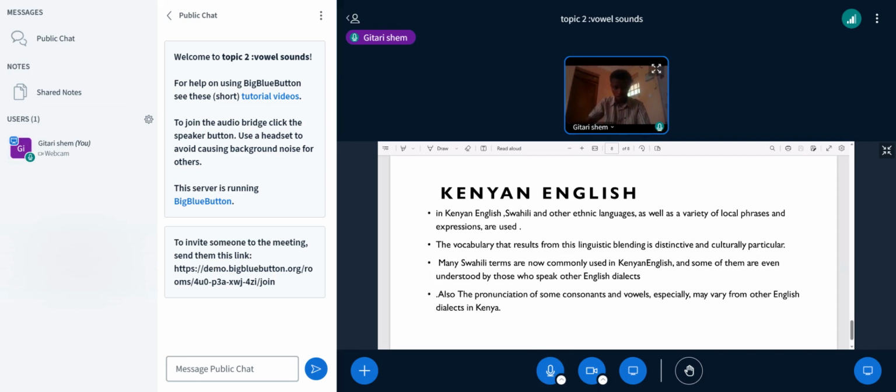Also, the pronunciation of some consonants and vowels may vary from other English dialects. This means that in Kenya, pronunciation of consonants and vowels is different from other areas. For example, the Kikuyus in the Central Region and people in the Western Region have English that is different in how they pronounce their consonants and vowels.